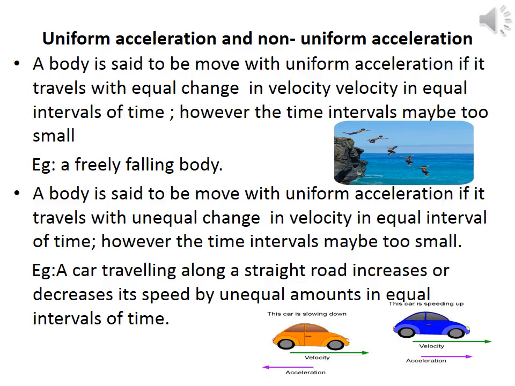Second one is non-uniform acceleration. An object can travel with a non-uniform acceleration if its velocity changes at a non-uniform rate, or it moves with unequal change in velocity, increasing or decreasing by unequal amounts of its velocity in equal intervals of time. Example, if a car traveling along a straight road increases its speed by unequal amounts in equal intervals of time, then the car is said to be moving with a non-uniform acceleration.